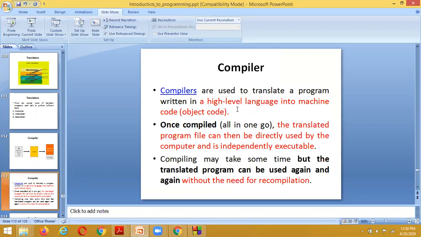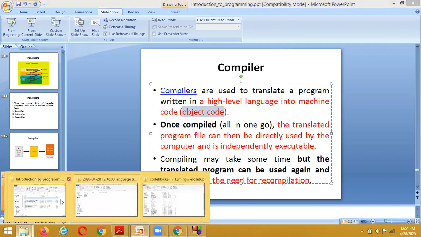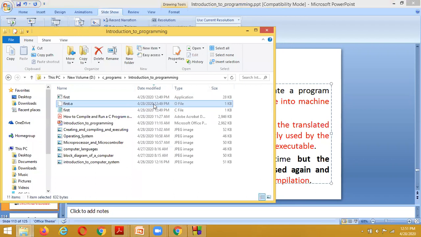And now theoretically, compilers are used to translate a program written in high level language into machine code. That machine code itself we call object code. After successful compilation it has generated two files. Inside them, the object file code is what is going to be understood by the computer machine.